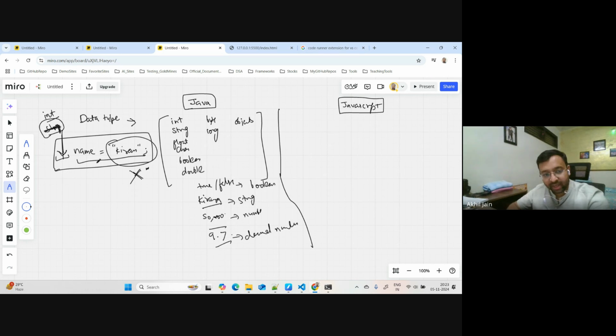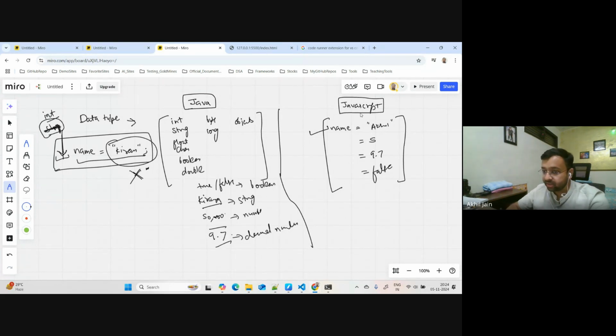If I want to do the same thing in JavaScript, I can just say this. I'm happy to write only the name and type here Akhil. Then I can assign 5 to it, and then I can assign 9.7 to it, and I can assign false to it, and JavaScript will not complain. There is no way in JavaScript that you can define a data type here. You can't define a data type in JavaScript.